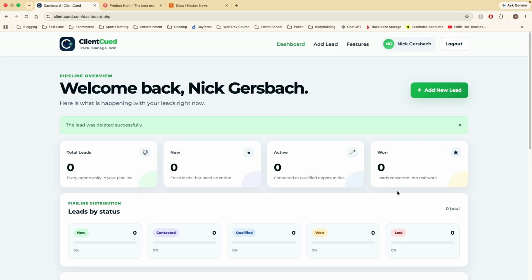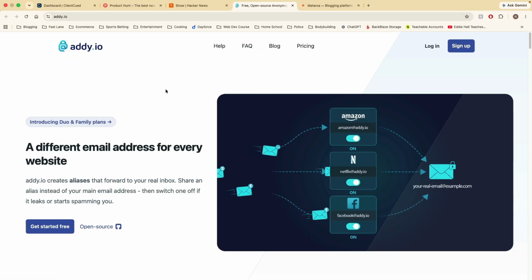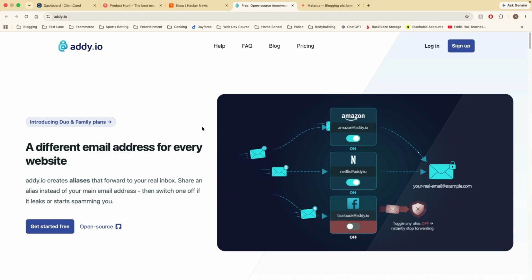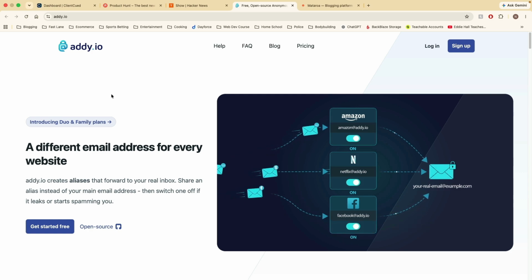People do this. Web developers do this all the time. There's more than one way to make money with web development than just getting a 9 to 5. Okay, there's freelancing, there's content creation, SaaS as a service. There's so many things that you guys can do once you have these skills. And just to show you what I'm talking about, guys, there's tons of these little microservices around that work and make people lots of money. All right, guys, so there's addy.io, a different email address for every website.